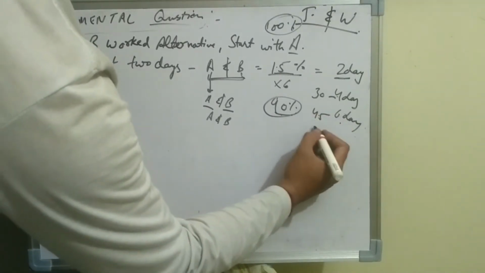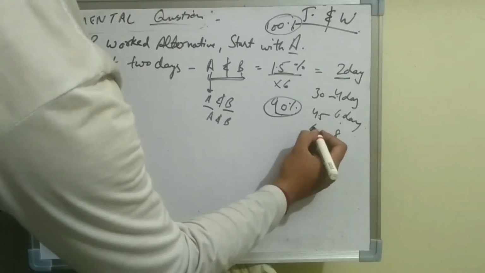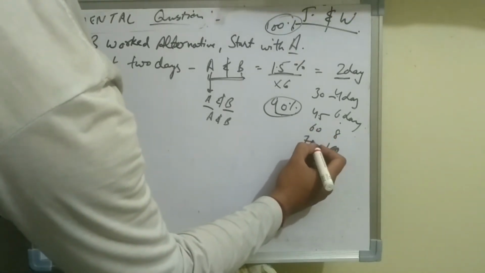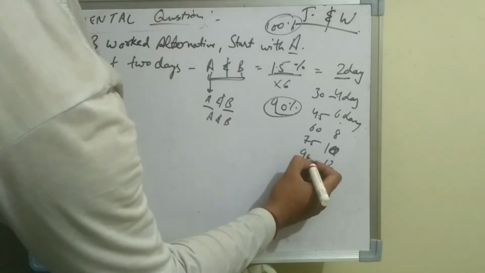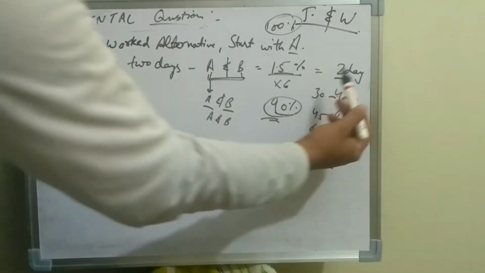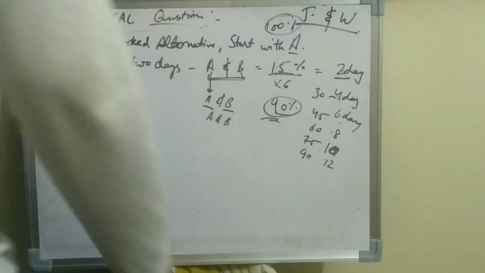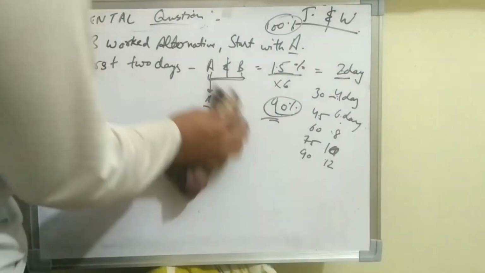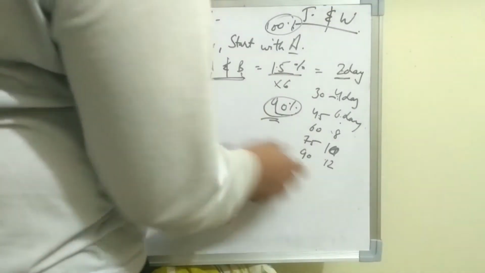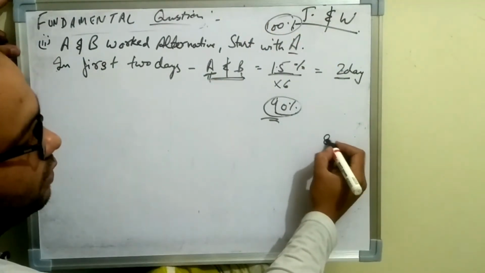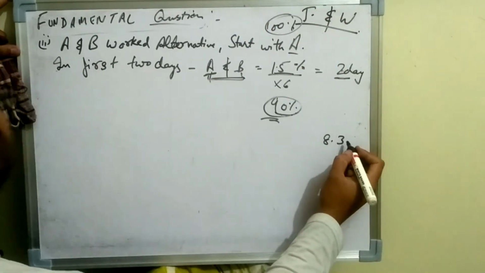Now similarly for the eighth day they had 60%. Now for the 10th day they had 75% of work completed. Now for the 12 days we had 90% of the work done. So I am getting here 90% on the 12th day. So guys, till the 12th day B has completed the work last time.